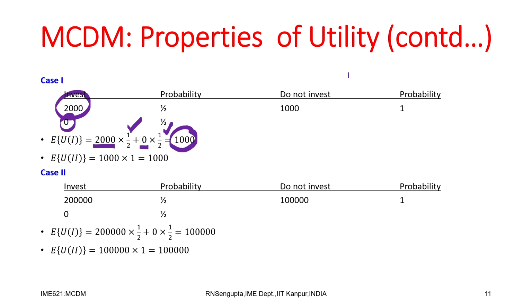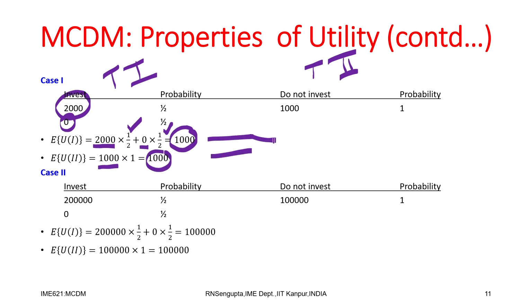And for the sure one, this was on table 1, this is table 2. So, I mark it as T1, T2. For table 2, the value which you get is 1000, probability remains 1. So, when you multiply 1000 into 1, the value is 1000 again. Again, if I follow the concept of expected value, they are same.